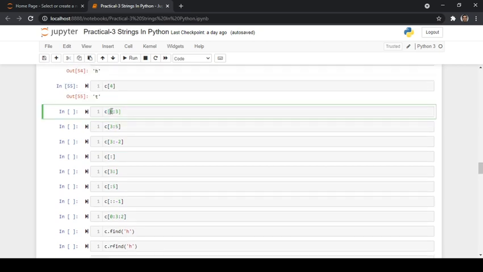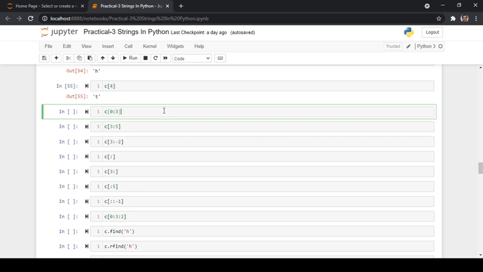Here this 0 is nothing but the starting index, and here 3 is nothing but the ending index. The starting index is included, or inclusive. This is a very important rule as far as strings, indexing and slicing are concerned. The first index which you specify before the colon is the starting index, and this is the ending index. The starting index is inclusive and the ending index is exclusive.